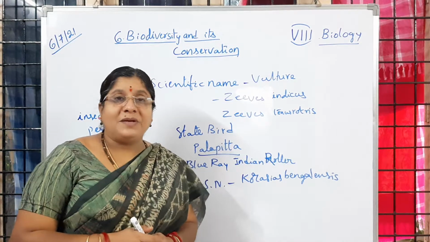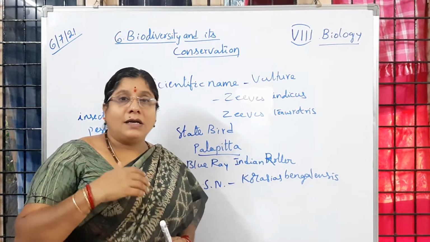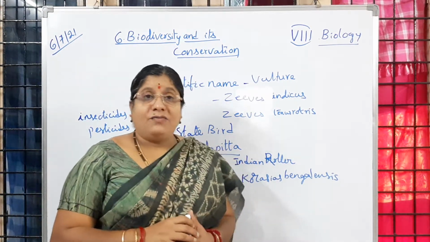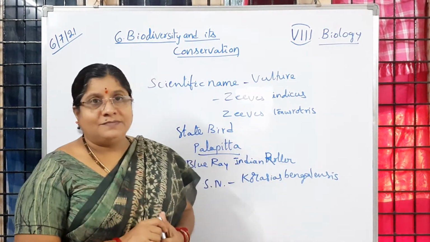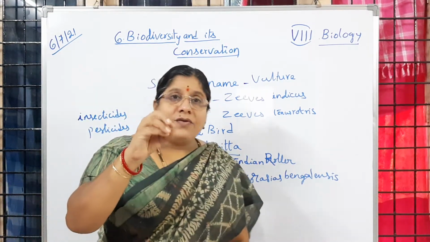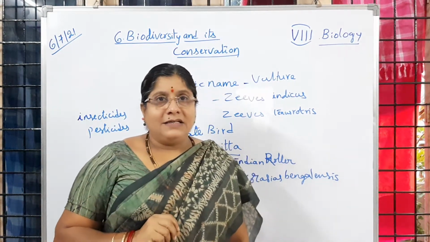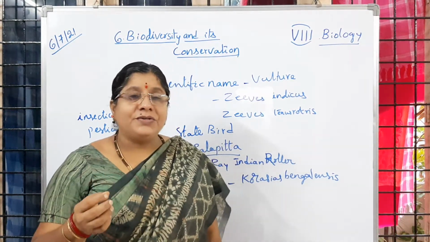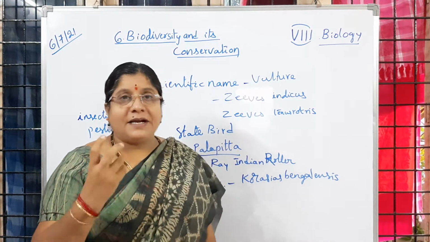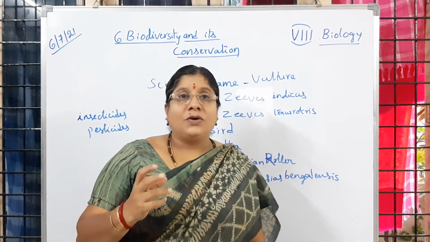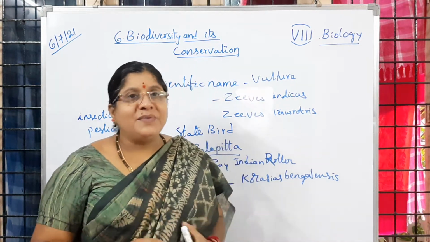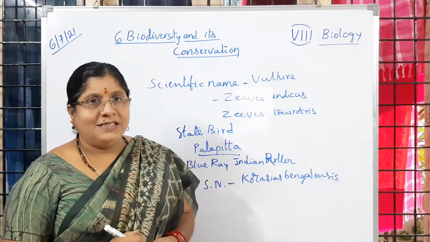Because of that, what will happen is the birds or the other insects which are visiting the fields to collect the food, so they are helping in the pollination process also. They visit flowers for collecting nectar. Is it clear to you? So when that process is happening, the pesticide or insecticide remnants, whatever are present, are making the birds or other organisms disappear from this world. Is it clear to you?